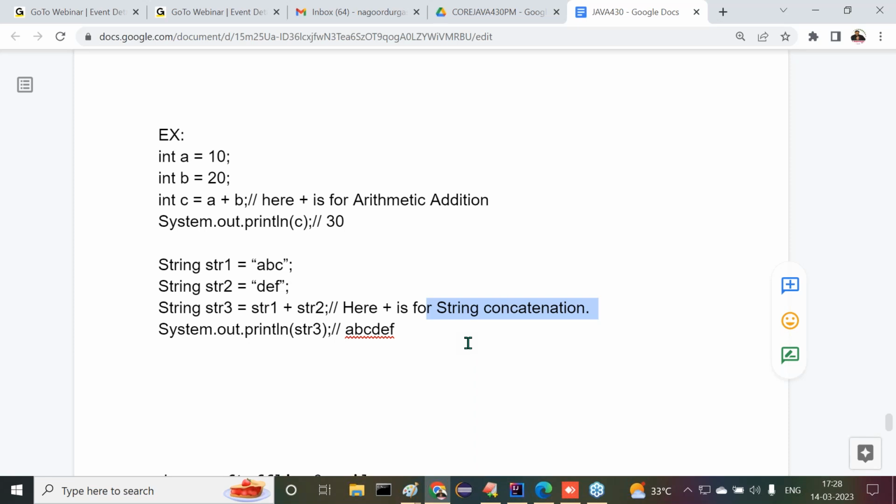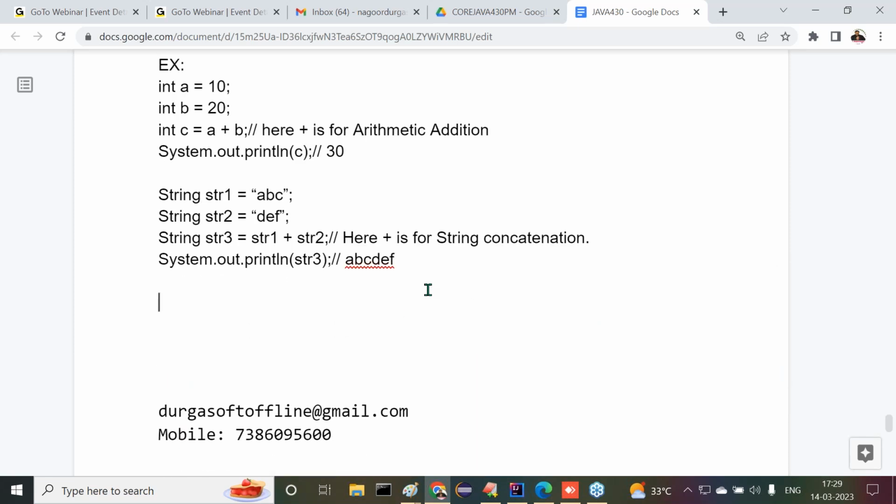Up to now, what I discussed here is what an operator overloading is. Up to that point only I have discussed. I have not given any discussion about why it is not available in Java. Do you get my point or not? Up to now I discussed only what operator overloading is. Right, now let's come to our content here.